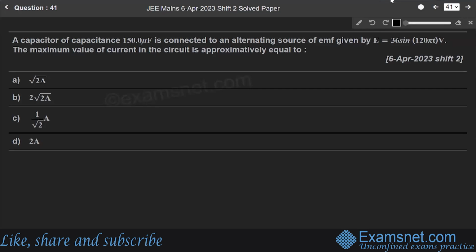So our next question, question number 41, says that a capacitor of capacitance 150 microfarad is connected to an alternating source of EMF given by E equals 36 sine 120 pi t volt. The maximum value of current in the circuit is approximately equal to. So students, this question is from the chapter current electricity.